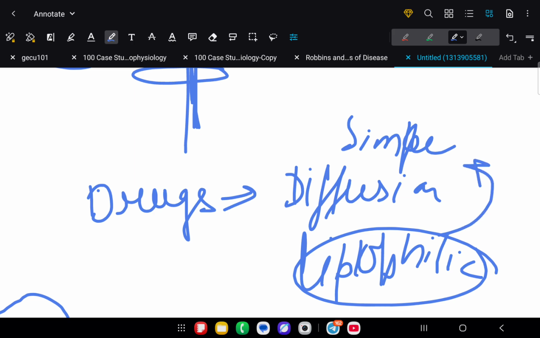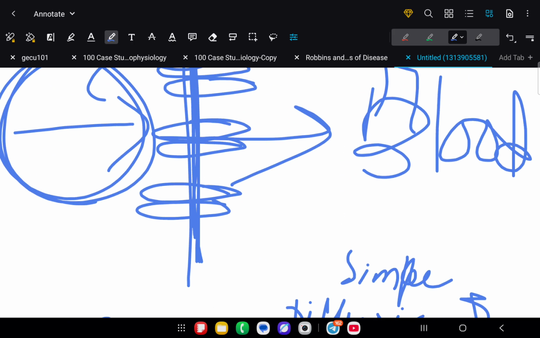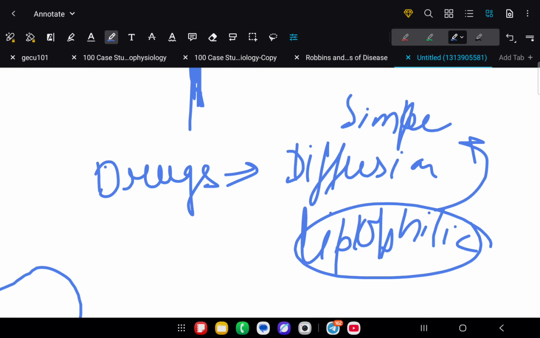Why? Because the membrane is made up of lipid. So if it has to be absorbed, the drug has to be lipophilic. So our goal is to make the drug non-ionic or lipophilic or hydrophobic for being absorbed, to cross the cell barrier.